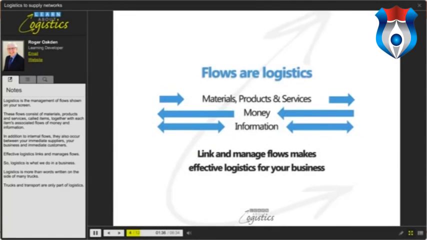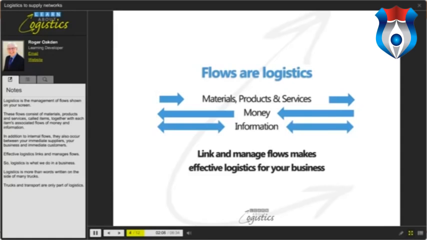Logistics is the management of flows shown on your screen. These flows consist of materials, products, and services called items, together with each item's associated flows of money and information. In addition to internal flows, they also occur between your immediate suppliers, your business, and immediate customers. Effective logistics links and manages flows. So, logistics is what we do in a business.